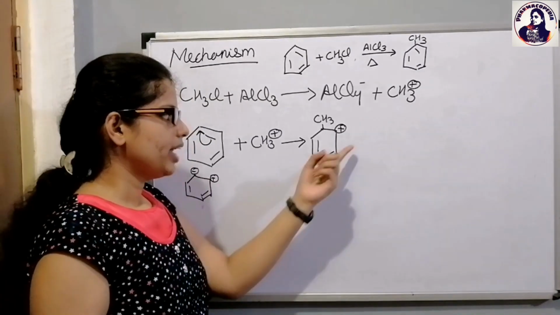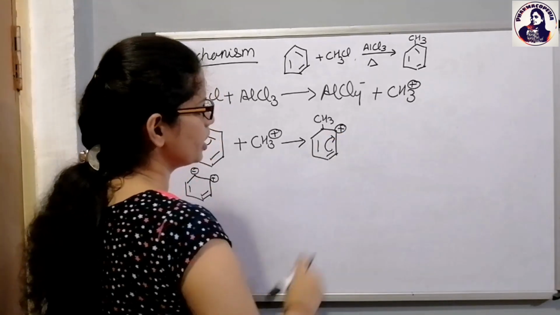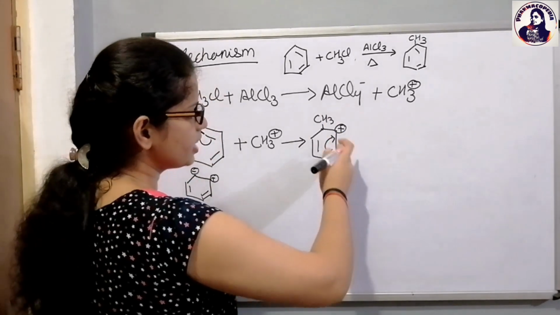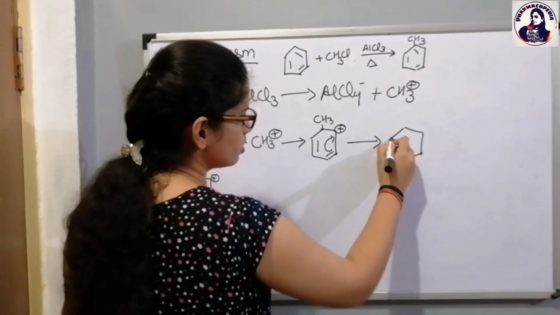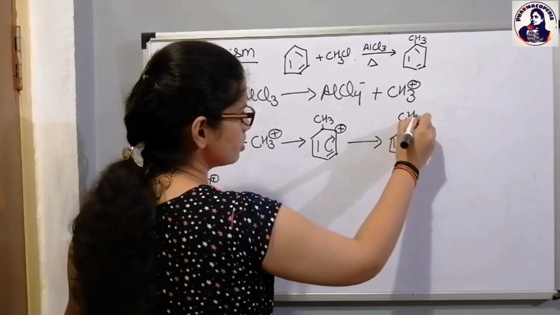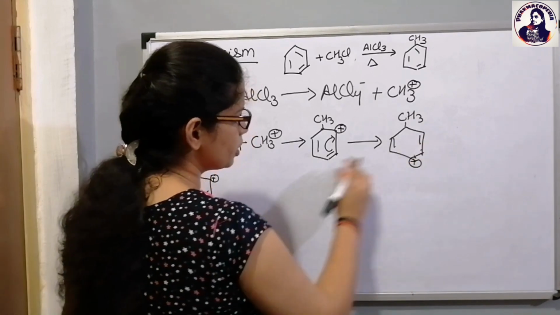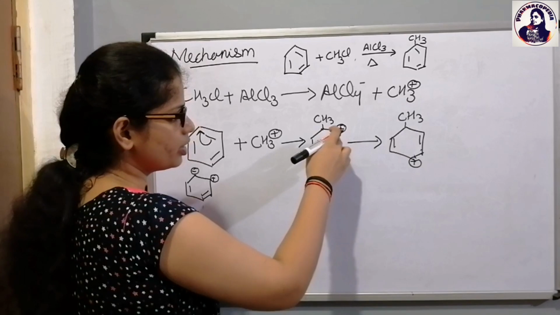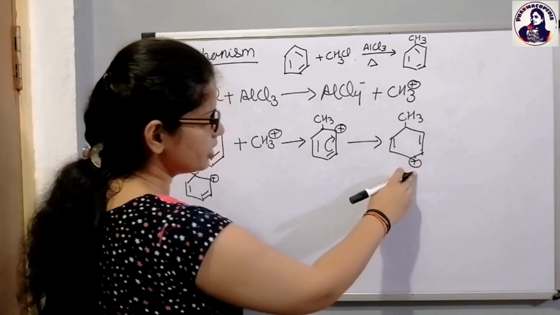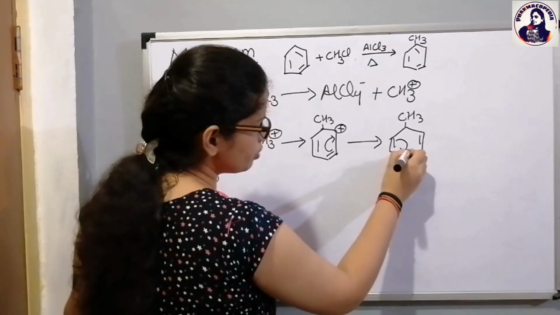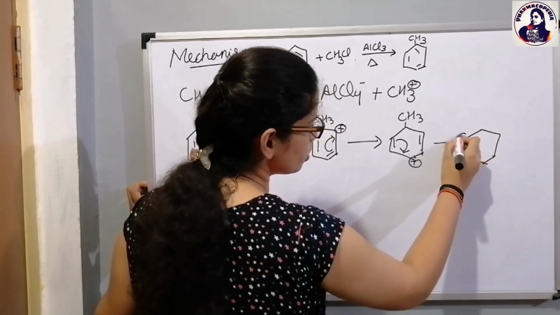Okay. So to stabilize this positive charge, to neutralize this positive charge, this bond will be shifted over here, or this bond will be giving its electron to this carbon. Sorry for that. And now there will be a positive charge, because this carbon has given its electrons to this carbon. That's why there will be a positive charge on this carbon. Now to neutralize this positive charge further, this bond will be shifted over here, resulting in the positive charge over here